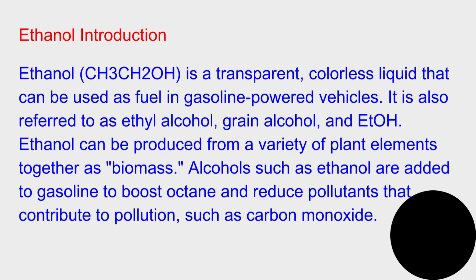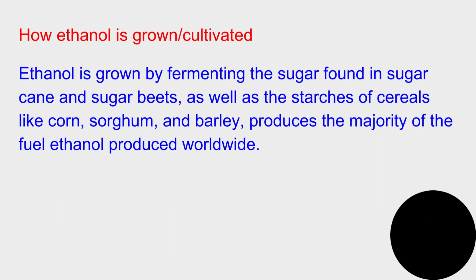So, for an introduction, ethanol is a transparent, colorless liquid that can be used as fuel in gasoline powered vehicles. It is also referred to as ethyl alcohol, grain alcohol, and EtOH. It can be produced from a variety of plant elements together known as biomass, and alcohols like ethanol are added to gasoline to boost octane and reduce pollutants that contribute to pollution, such as carbon monoxide.